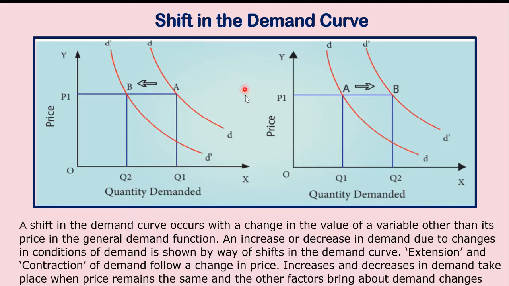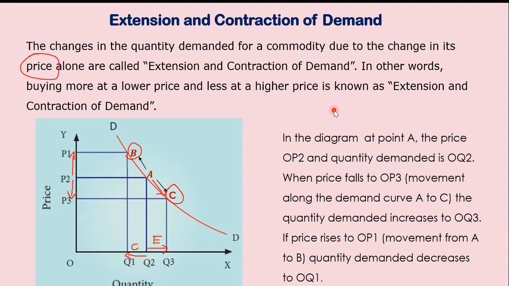Shift in the demand. Here if you see, there is a shift in the demand curve. There are two demand curves here. Now look at the previous diagram. Here you have only one demand curve. So if there is a change in the price, there is a movement of the points along the same demand curve. So this is called movement on the same demand curve. There is a movement of points on the same demand curve. Here we have only one curve.